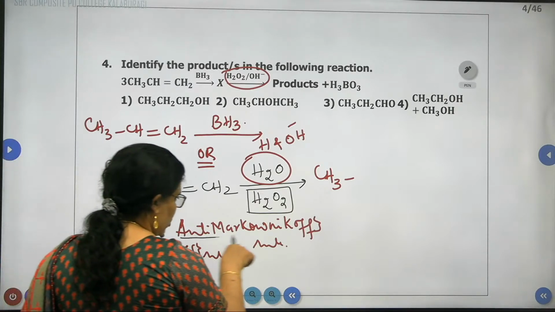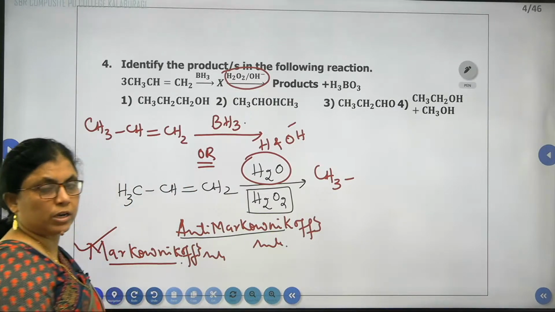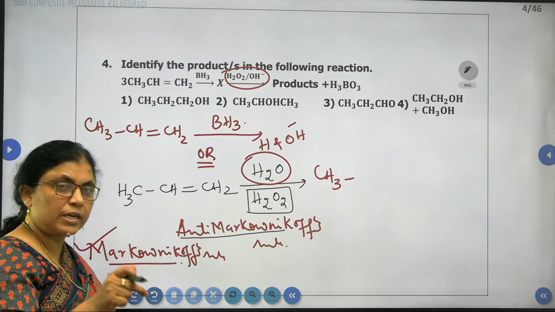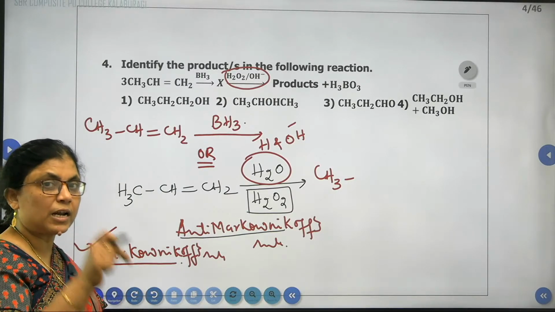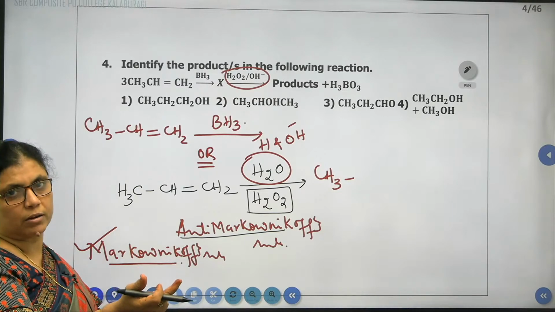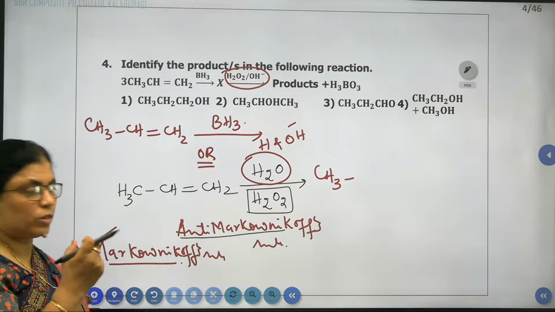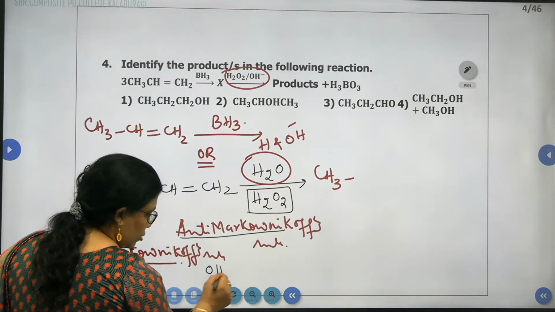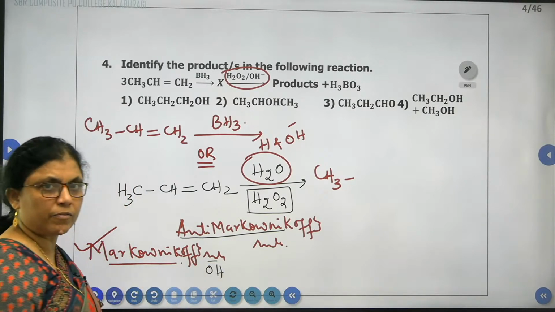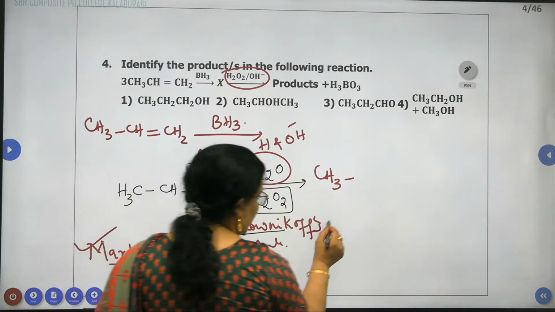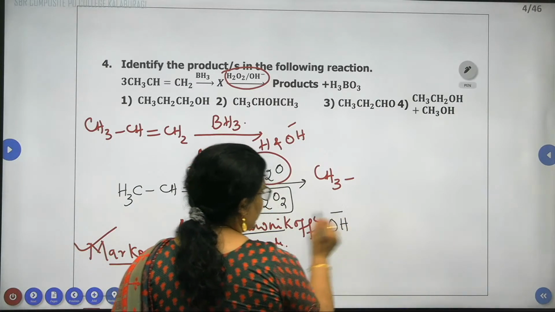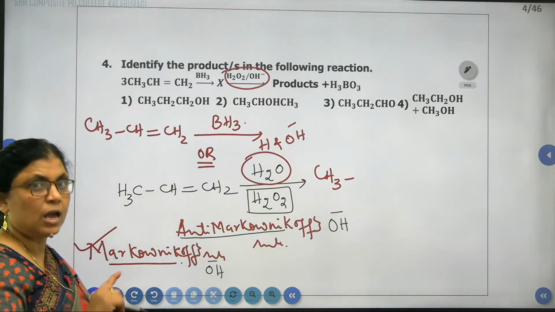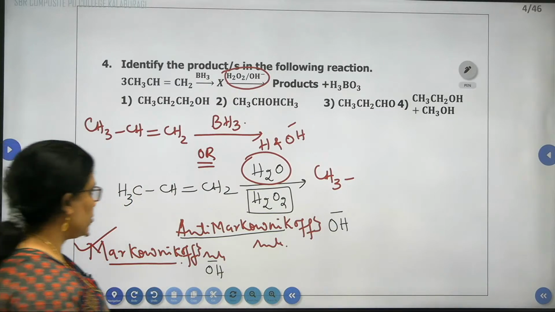Now, according to anti-Markovnikov's rule, the negative part of the reagent is added to the carbon containing more number of hydrogen atoms. Let me clear to you that OH minus is the negative part. According to Markovnikov's rule, OH minus is added to the carbon containing less number of hydrogen atoms. According to anti-Markovnikov's rule, OH minus is added to the carbon containing more number of hydrogen atoms.